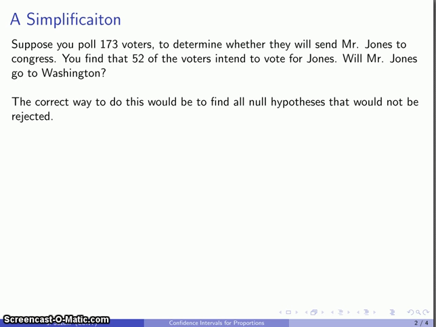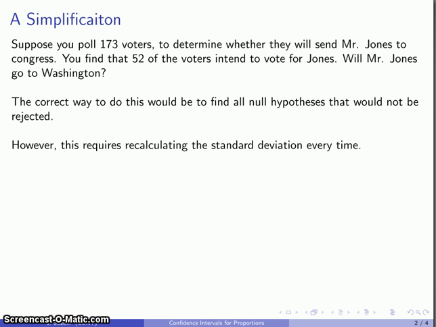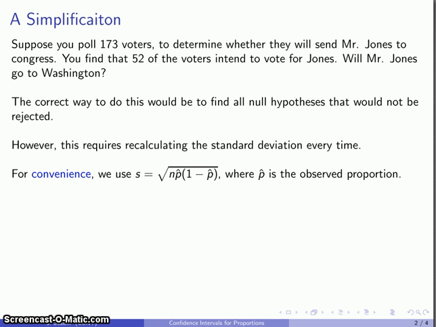Now, the correct way to do this would be, as before, to find all null hypotheses that would not be rejected by our observation. Unfortunately, in order to do this, we need to recalculate the standard deviation for every single one of these null hypotheses, and that's quite a bit of work. So we'll make one simplification here. For convenience, we'll use as our standard deviation a formula that looks very similar to our standard method of calculating the standard deviation, but this time we're going to be using our observed proportion as our generic null hypothesis.